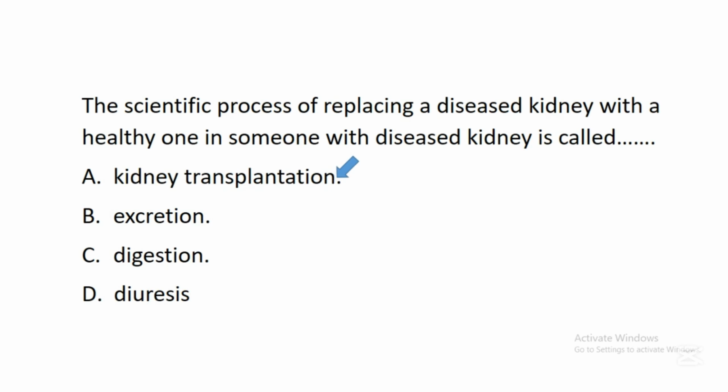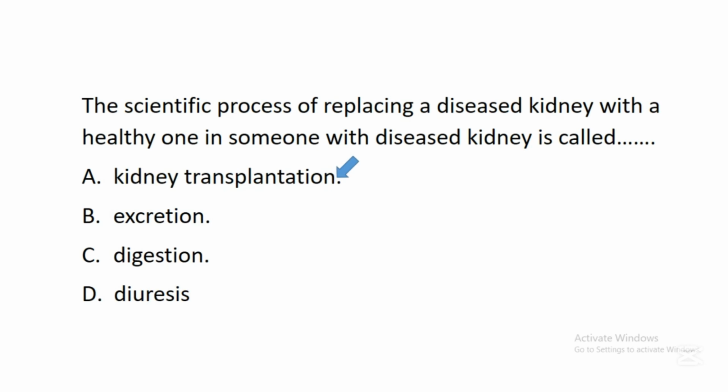There are people whose kidneys are not functioning very well. So scientists will recommend this transplantation so that they can survive, because the kidney plays a great role in excretion of nitrogenous waste. So if anything goes wrong in the kidney, a lot of waste, especially nitrogenous waste, will harm many cells in the body, because the kidney helps to remove them out of the body so that they will not harm the body.